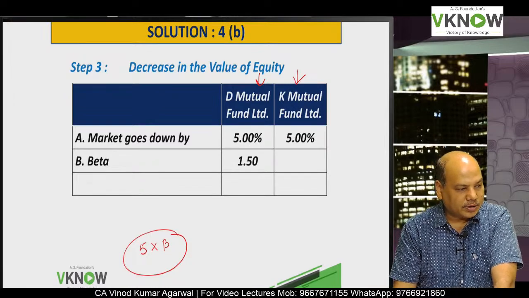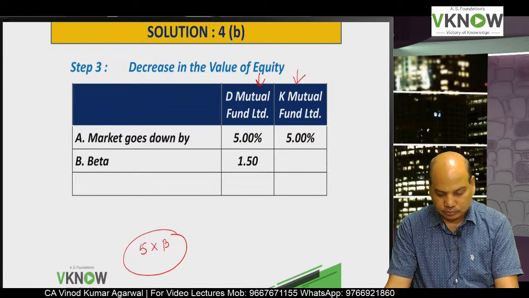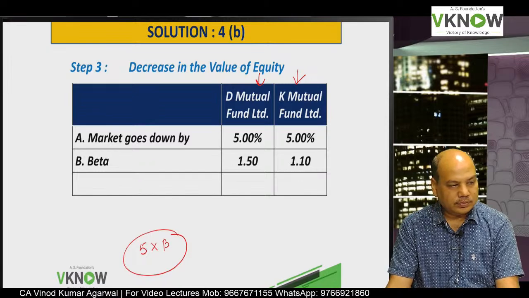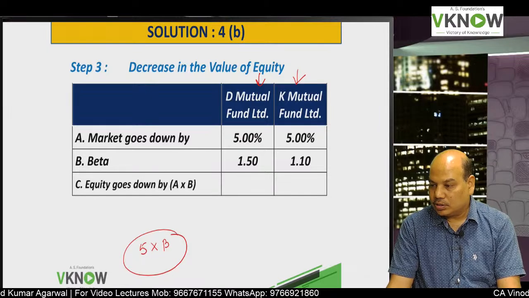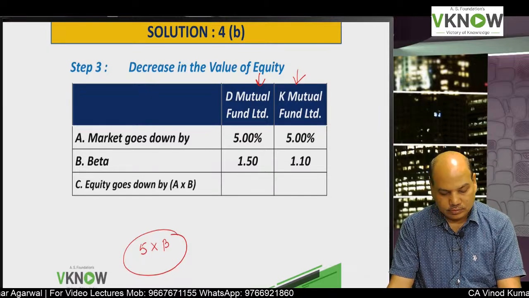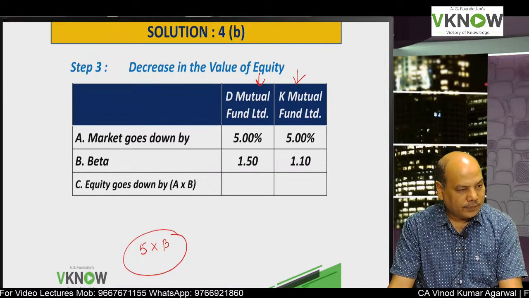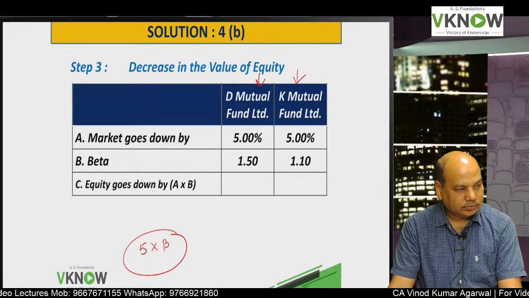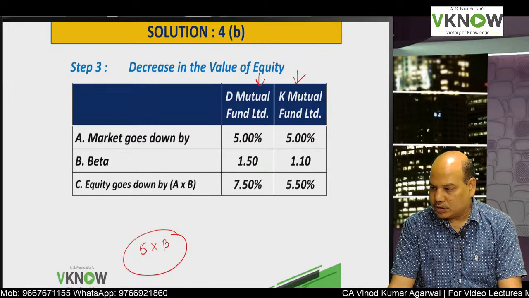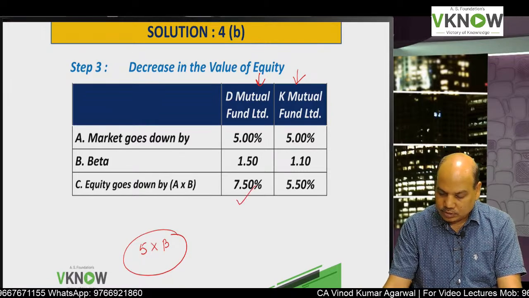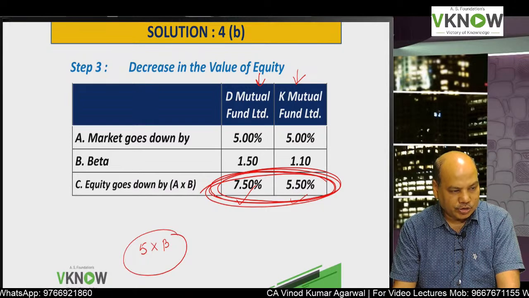Then write down beta: 1.5, 1.1. Now write down, therefore equity goes down by, multiply the two, 7.5%, 5.5%. The value of the equity element will decrease by this percentage.